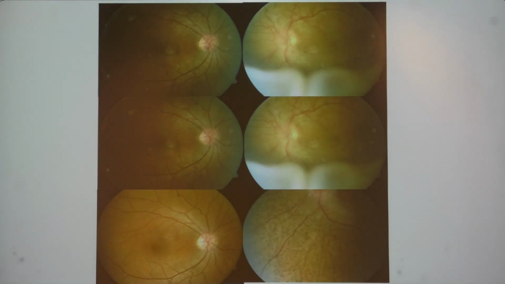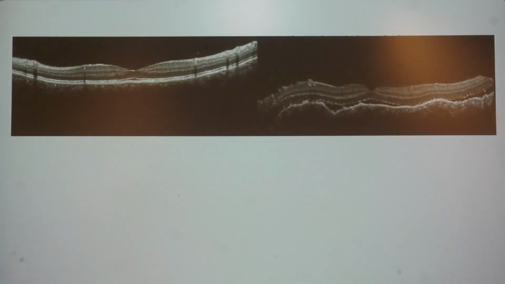In the meanwhile, the patient also developed this type of leopard spot retinopathy. So we were a little scared: young male, unilateral leopard spot retinopathy. We had a systemic workup done with PET scan, MRI, everything was normal. There were no clues for any malignancy.